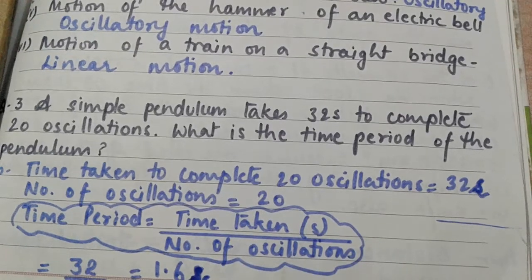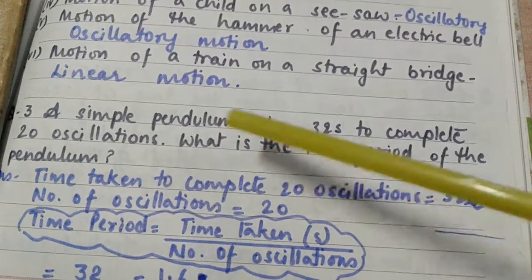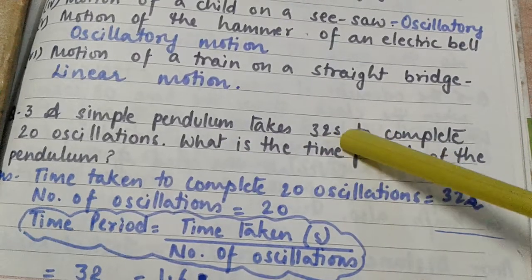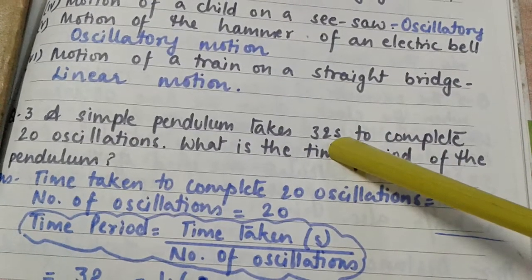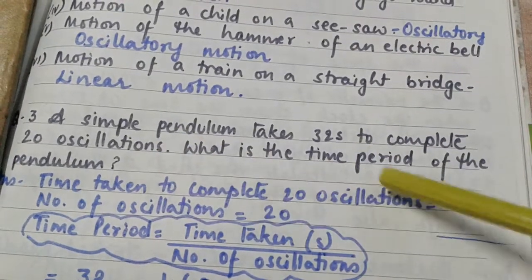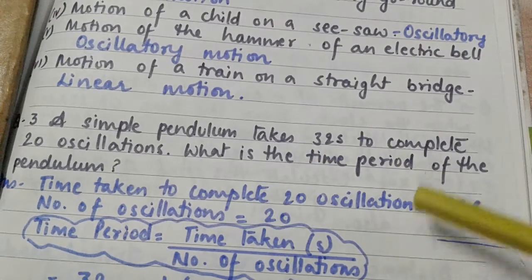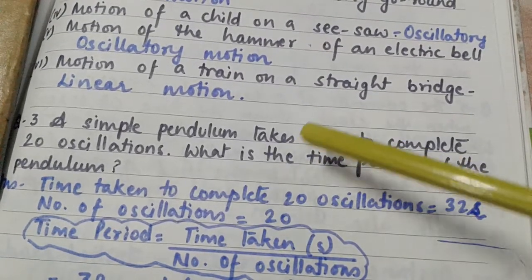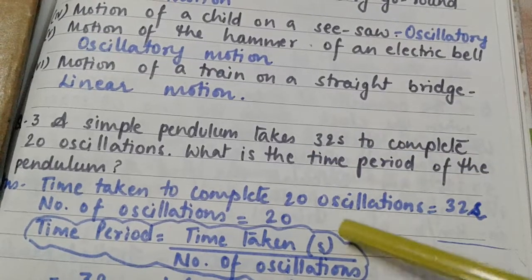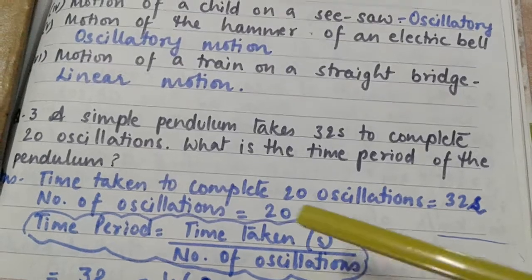Now starting with the numerical. Question number 3. A simple pendulum takes 32 seconds. We denote seconds by s. To complete 20 oscillations, what is the time period of the pendulum? Children, whenever we are doing any numerical, we have to note down whatever quantities we have been given first. After that we have to write down the formula. So what is given here?